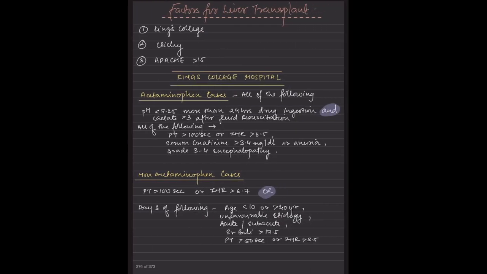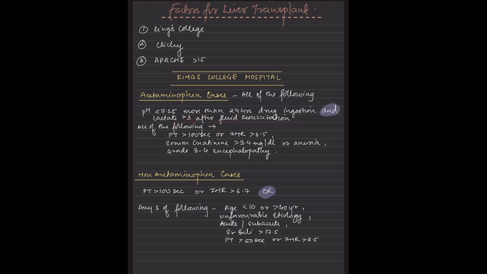N-acetylcysteine can be given to the patient in case of early liver failure. Then, factors for liver transplant. King's College is the most important one. In paracetamol or acetaminophen cases, this should be satisfied: the pH is less than 7.3 for more than 24 hours, and the lactate is more than 3 after fluid resuscitation.